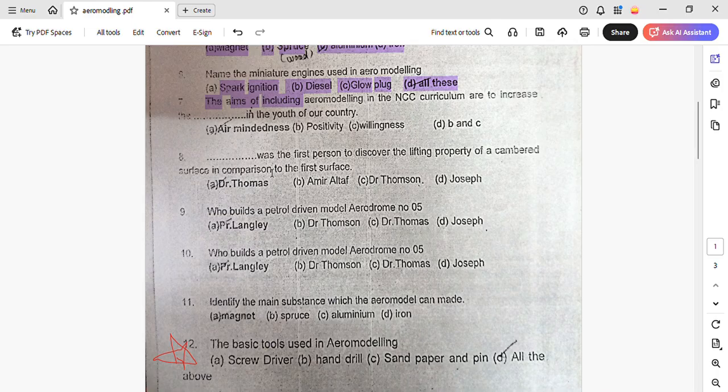Dr. Thomas was the first person to discover the lifting property of a cambered surface in comparison of the flat surface. Professor Langley built a petrol-driven model aerodrome number 5. On this page these questions are given, but the next pages have different questions. Identify the main substance which can be used to make an aeromodel, that is spruce, a type of wood. And the basic tools used in aeromodeling are screwdriver, hand drill, sandpaper, and pin.